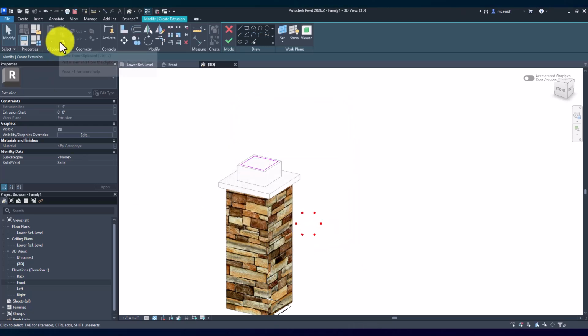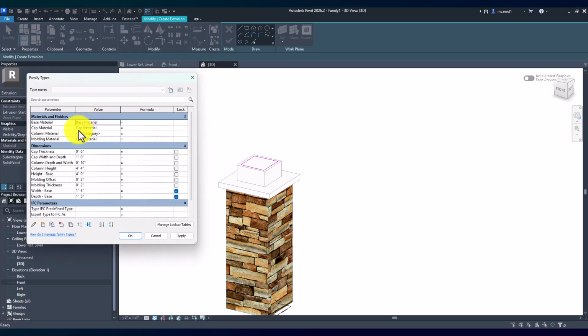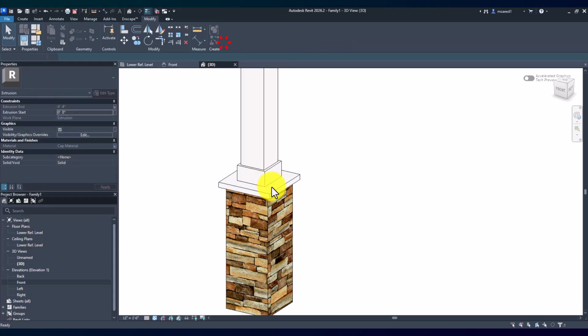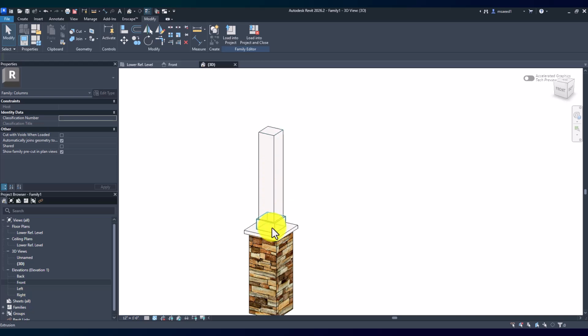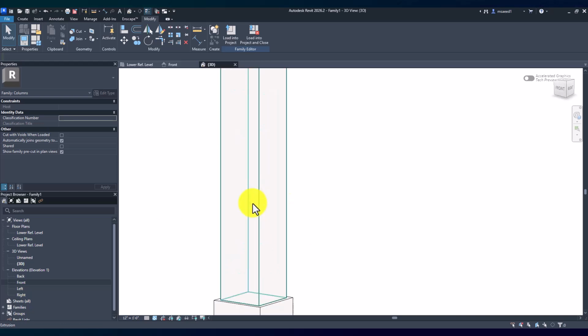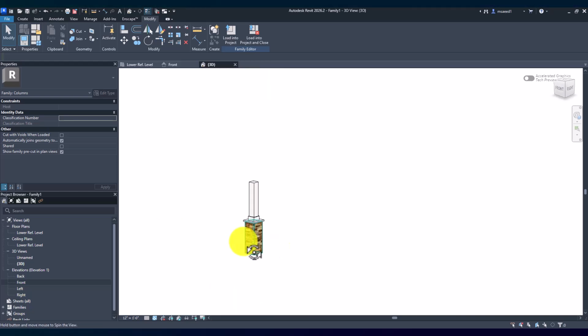Hit OK. Go back to the family type parameters, and we want the cap material to be the same as the column material in this scenario as well. Just keep everything nice and white. There you go. So this is coming along really nicely, actually. This looks good. Okay, let's keep going here.